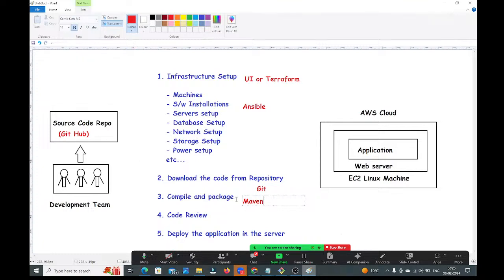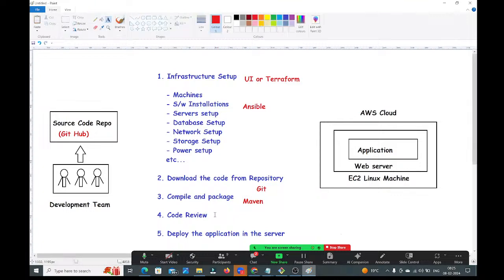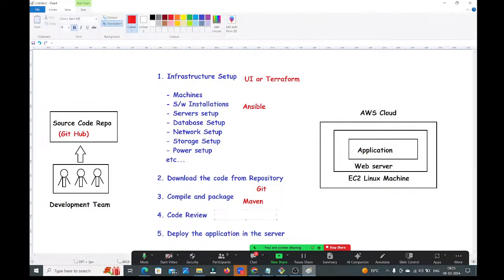For that, we are going to use one tool, that is called SonarQube. We are going to use SonarQube to perform the code review, and SonarQube will generate the report. If the code review fails, if something is wrong in the code, then whatever report SonarQube is giving, that report we need to share with the development team. The development team will work on those issues.